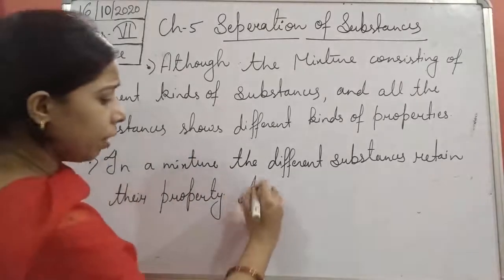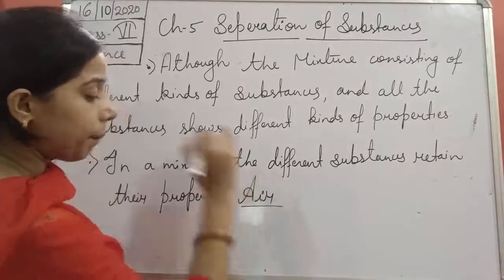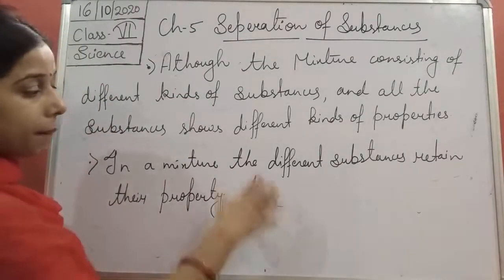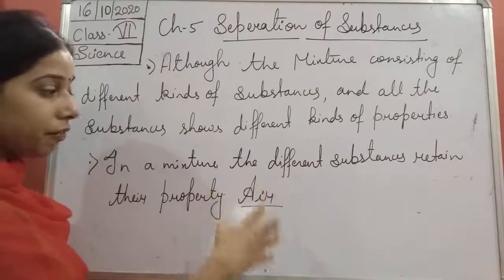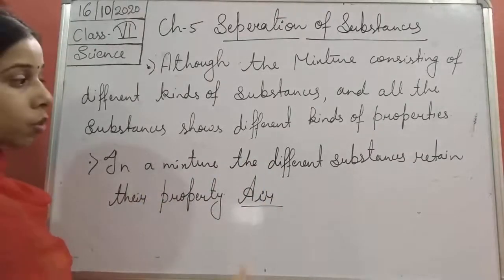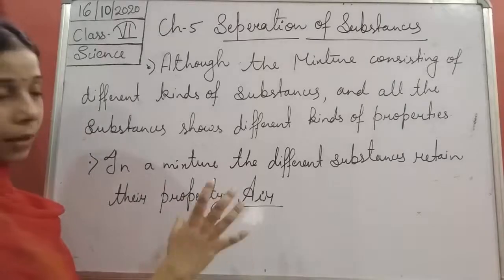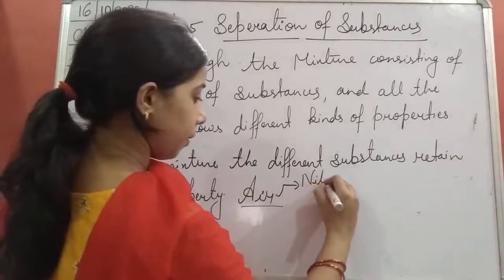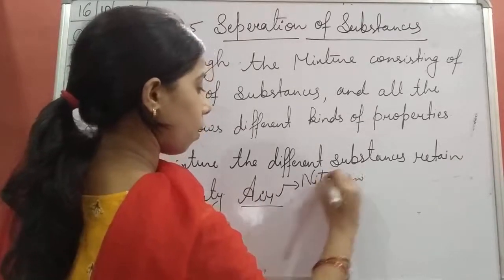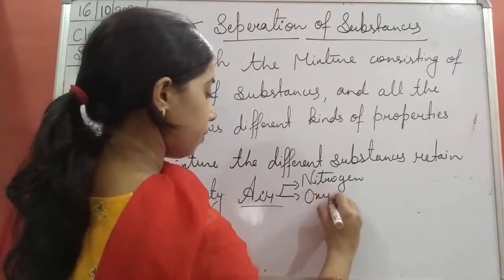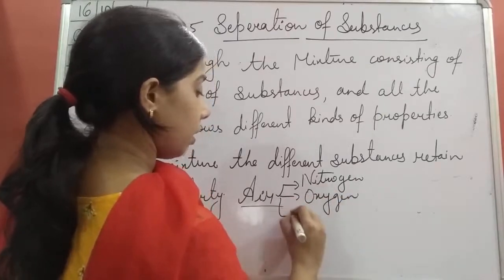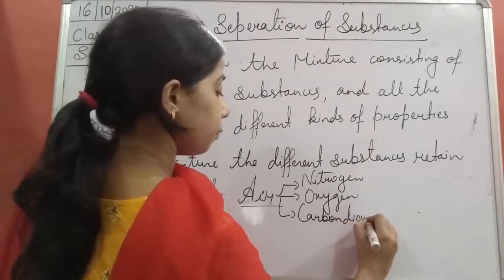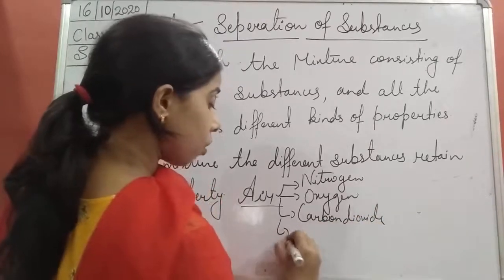For example, students, we can understand with the help of an example, that is air. Whenever we talk about air, it basically consists of different kinds of gases. Okay, so all the different kinds of gases are present in the air. Like you see, nitrogen is there, oxygen is there, carbon dioxide is there, noble gases are also there.